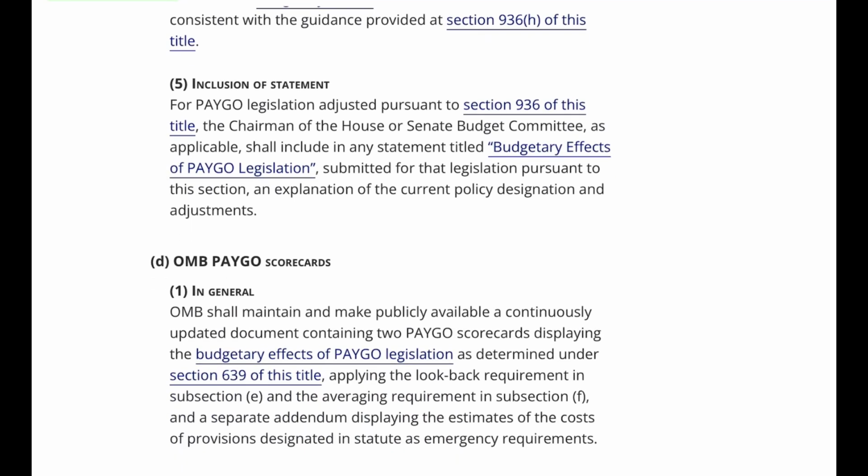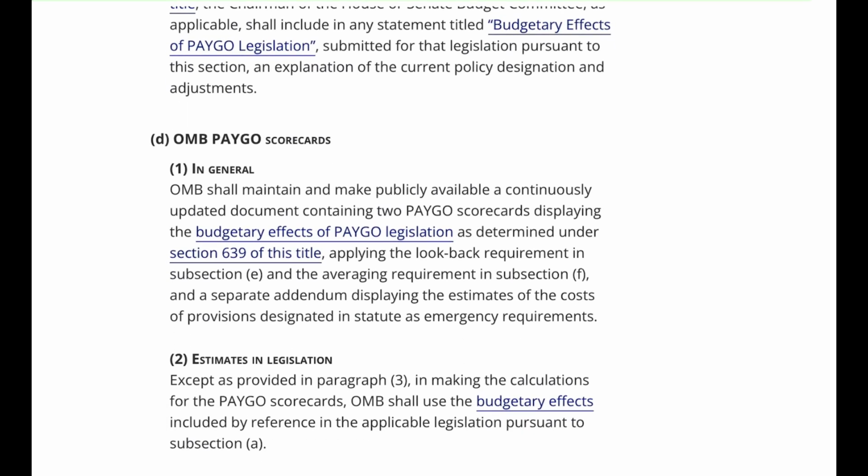D. OMB PAYGO scorecards. 1. In general, OMB shall maintain and make publicly available a continuously updated document containing 2 PAYGO scorecards displaying the budgetary effects of PAYGO legislation as determined under Section 639 of this title, applying the look-back requirement in subsection E and the averaging requirement in subsection F, and a separate addendum displaying the estimates of the costs of provisions designated in statute as emergency requirements. 2. Estimates and legislation, except as provided in paragraph 3.